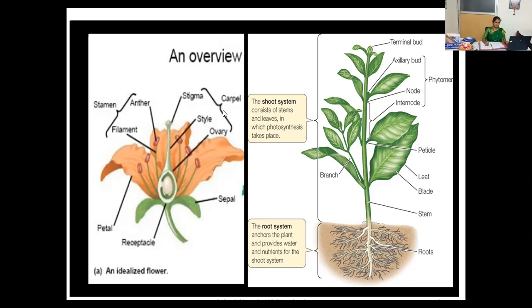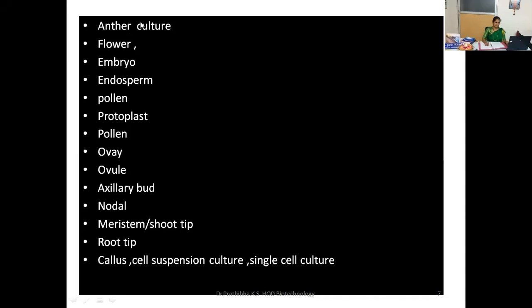Apart from all this flower culture, ovary, ovule culture, we also have seed culture. And even we have in vitro pollination, in vitro fertilization that can be done under this plant tissue culture. Now let us go through the different collection of plant tissue cultures. We can do anther culture, flower culture, embryo culture, endosperm culture, pollen culture, protoplast culture. What is this protoplast? This protoplast is a cell without the cell wall. It means it's a naked cell.